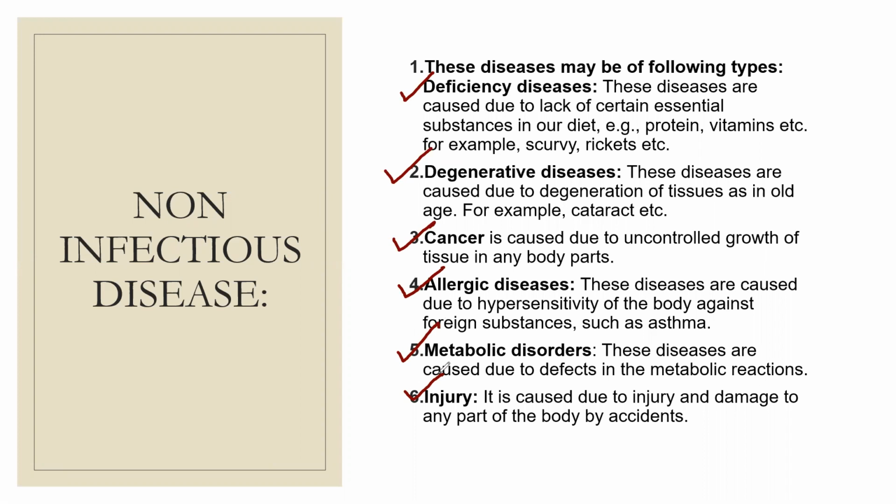Degenerative diseases are caused due to degeneration of the tissue. As we turn old, our tissues get degenerated. An example of such a disease is cataract. Then the third type of non-infectious disease is cancer. It is caused due to the uncontrolled growth of tissue in any part of our body.